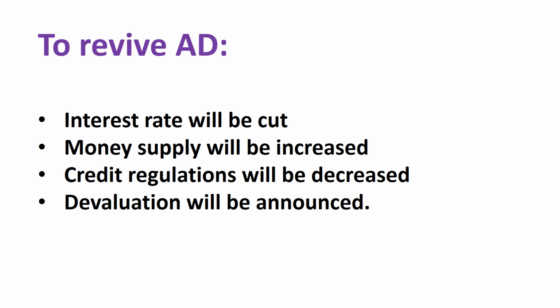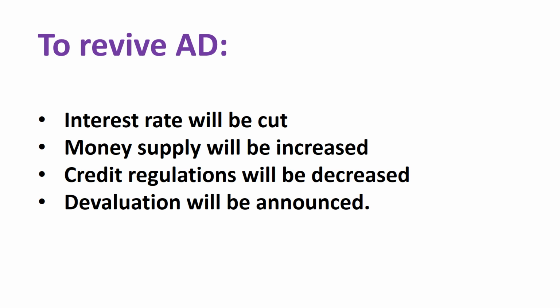When interest rate is cut, obviously cost of borrowing would fall, savings would be discouraged, aggregate demand would increase, GDP would increase, unemployment rate would fall. When money supply is increased, people would have more money with themselves. Again, aggregate demand will increase. When commercial banks lend more as compared to before, aggregate demand will increase.